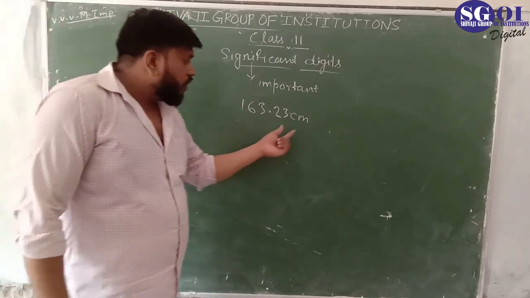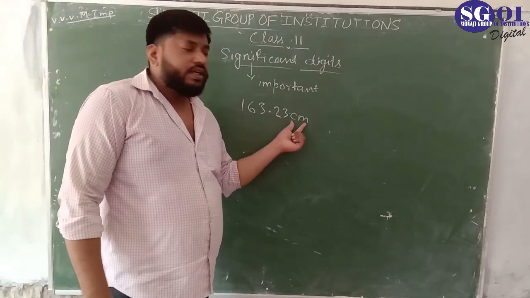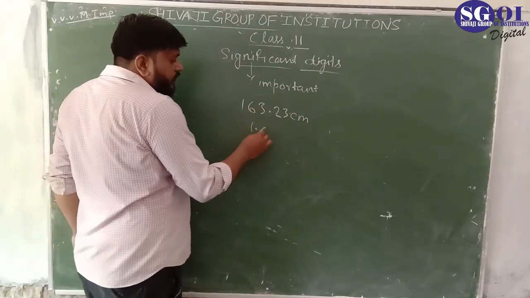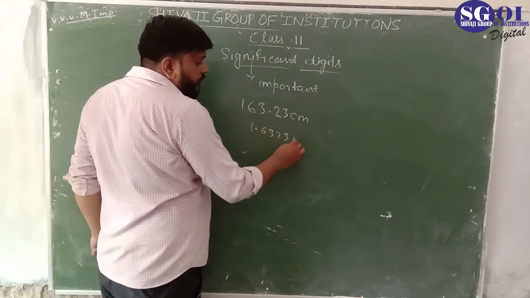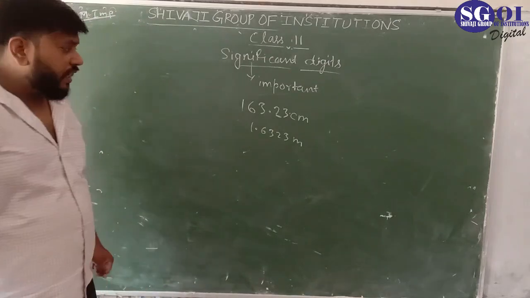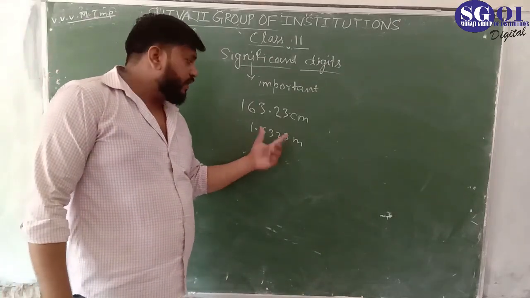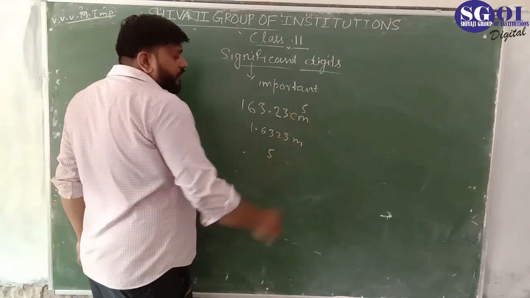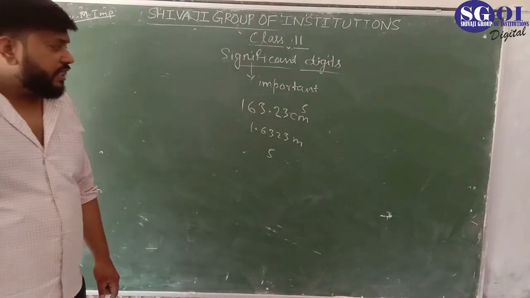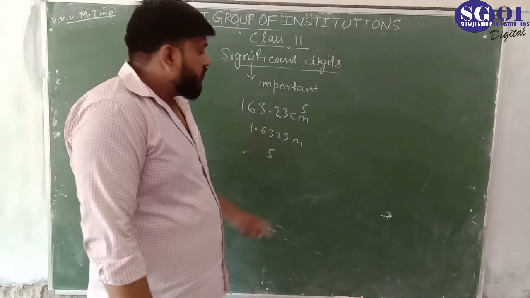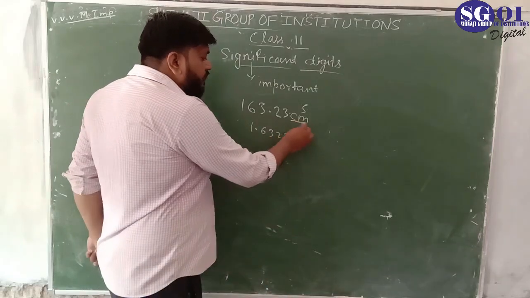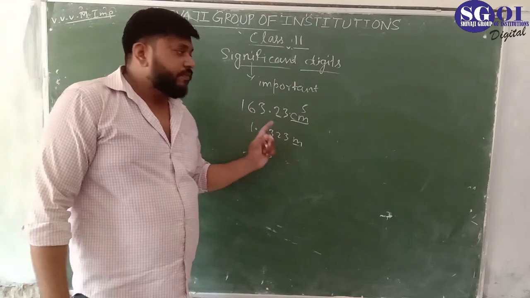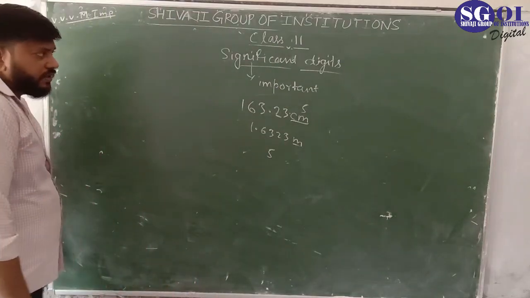Now we change the unit from centimeter to meter. Then it becomes 1.6323 meter. How many significant digits? 1, 2, 3, 4, 5. Five here, five there. It means irrespective of a change in units, the significant digits do not change. This is a property of significant digits.